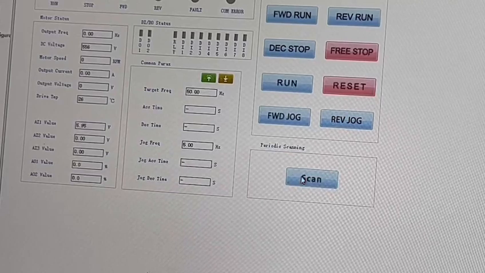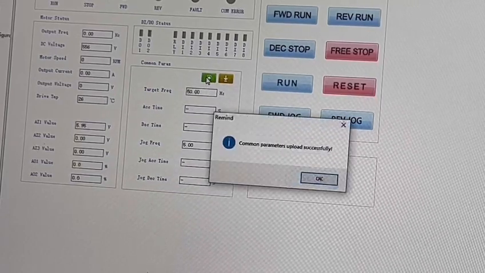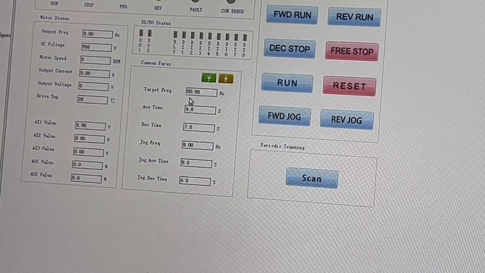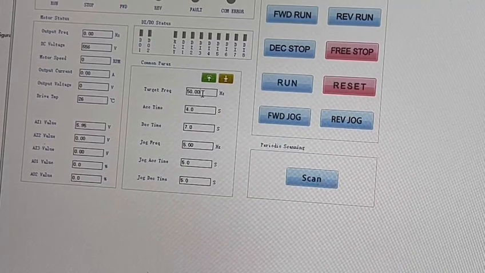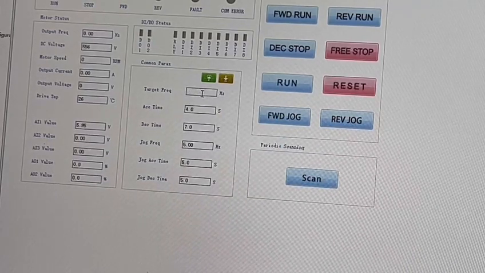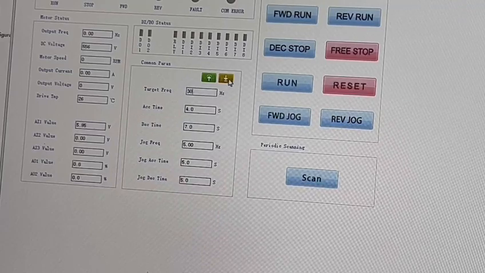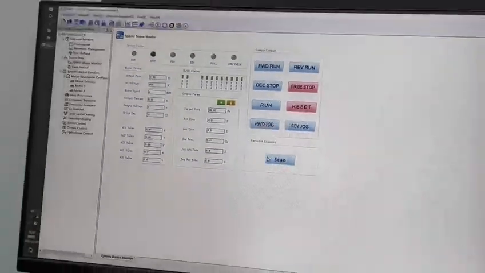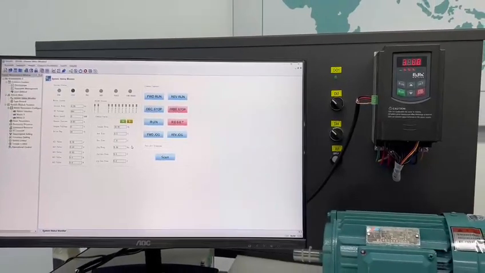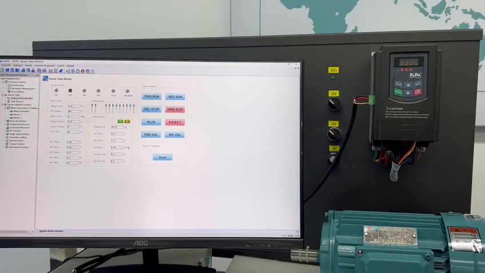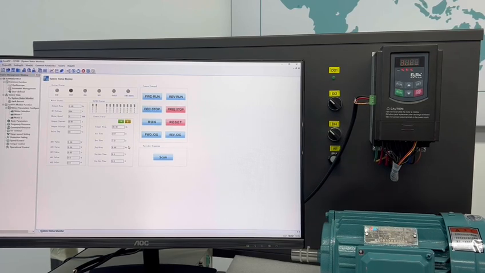Okay, now we read the target speed. It's 15 Hz. Now we change it to 30 Hz. Okay, and the inverter has also changed its target frequency. So if the change is not successful, the customer needs to check whether F203 has been set equal to 10.